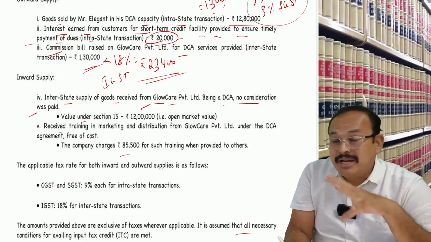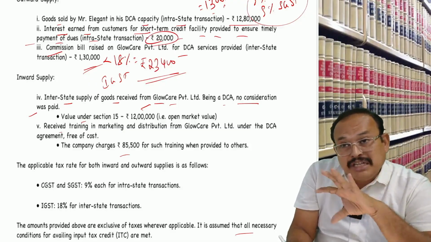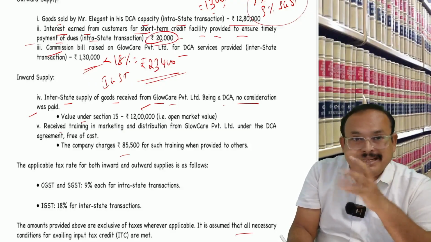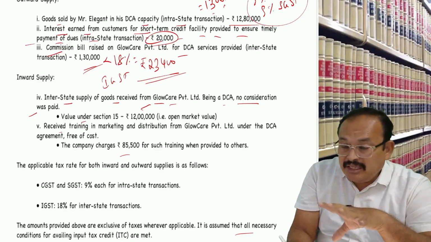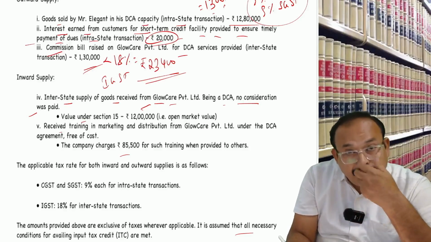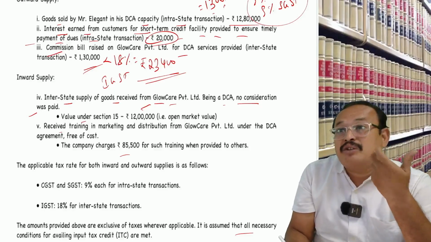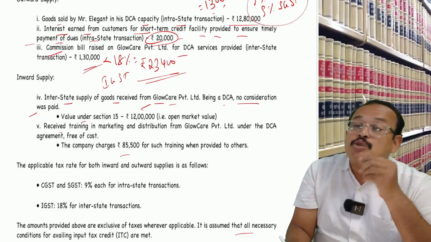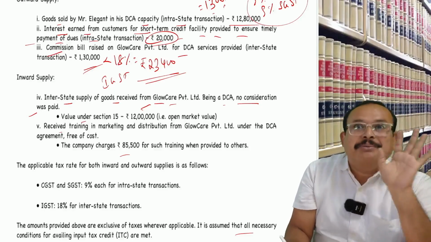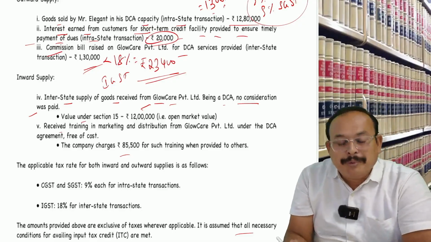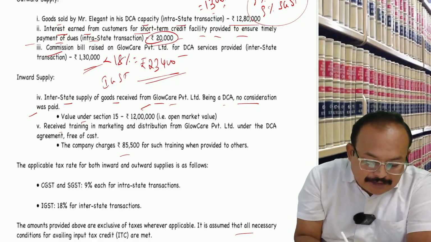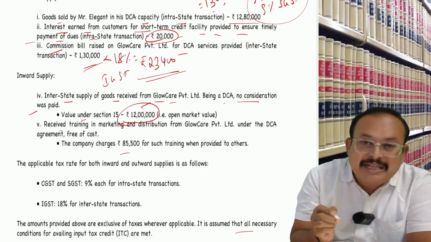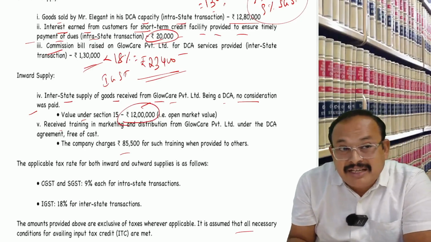Rule number 29 talks about valuation between the principal and agent, where in the hands of the principal, what is the value of supply? Means rule number 28 clause A says open market value. What is the open market value here? 12 lakhs. That itself is the value of supply in the hands of the supplier.